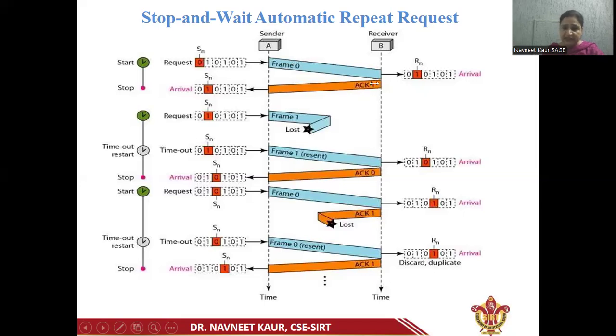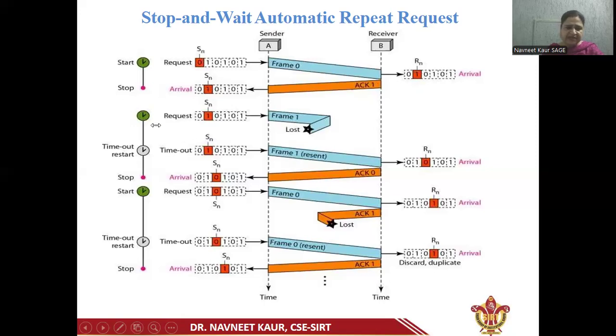That means the next frame which the receiver expects is frame number 1. So here we can see that Rn is incremented to 1. Now this acknowledgement frame is received by the sender, and after receiving it, the sender increments its pointer Sn to 1 and the transmission is complete.